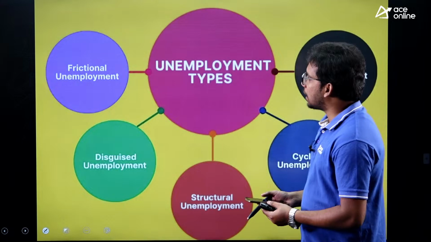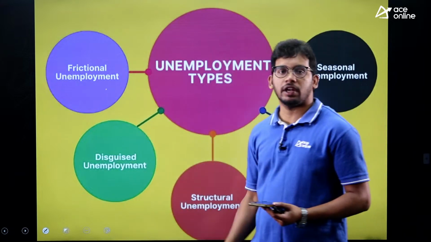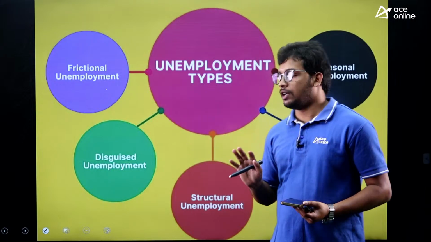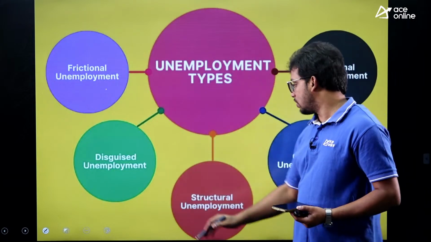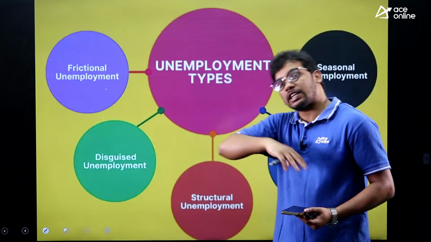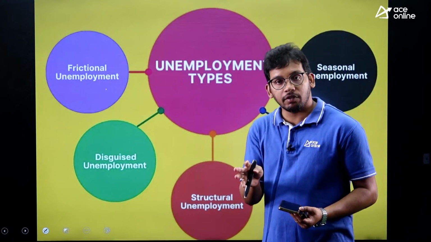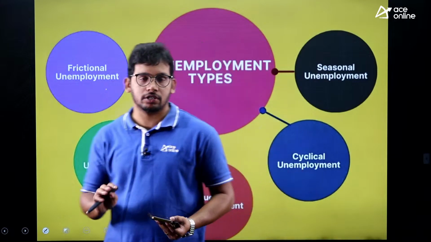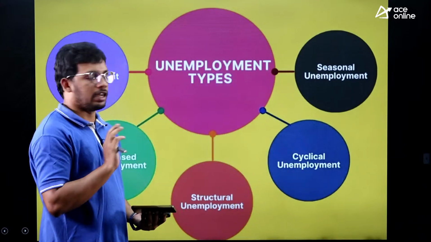So these are different types of unemployment. Frictional means when a person is shifting from one job to another job, so he will have a temporary unemployment. Disguised unemployment we have discussed. Structural means any structural change in the economy. In the 1991 reforms we opened up. Earlier it was government, now it is private players. So this structural change has happened.